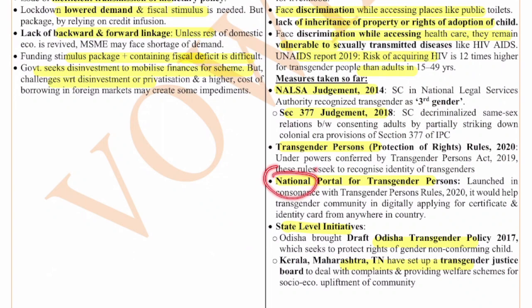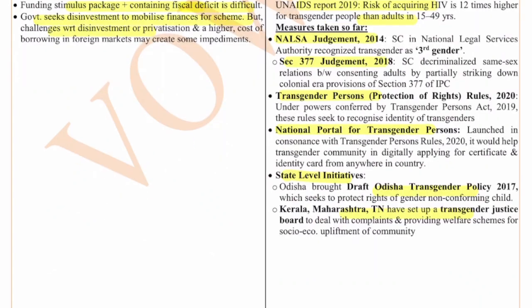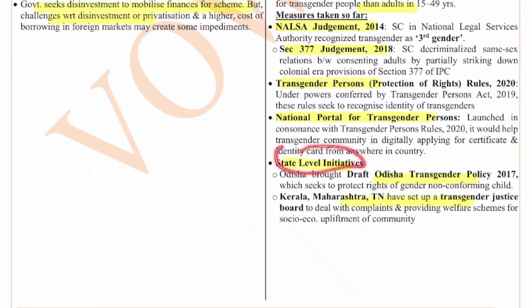The National Portal for Transgender Persons was launched in consonance with the Transgender Persons Rules 2020 to help the transgender community digitally apply for certificates and identity cards from anywhere in the country. We also have various state level initiatives. Odisha has brought the draft Odisha Transgender Policy 2017, which seeks to protect the rights of gender non-conforming children.